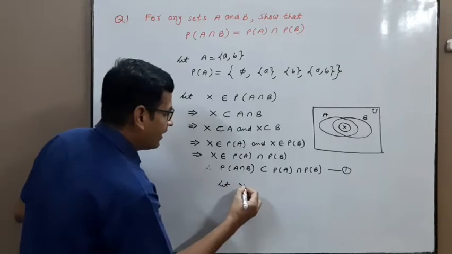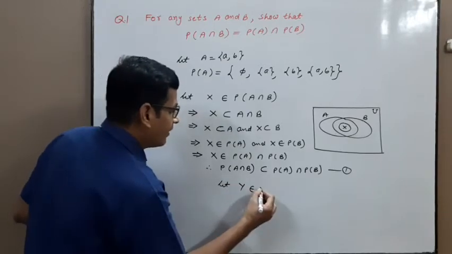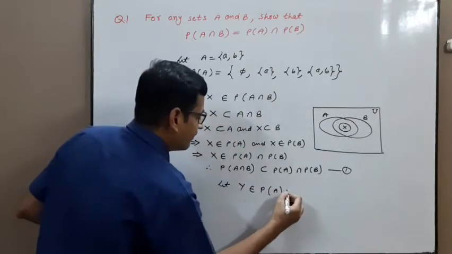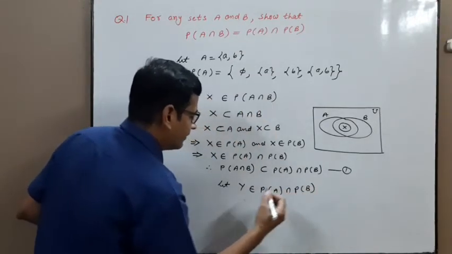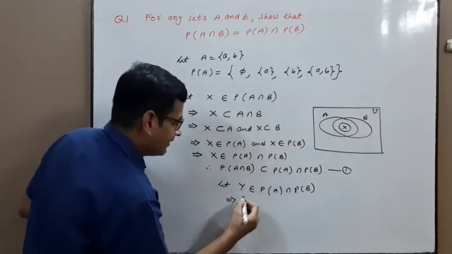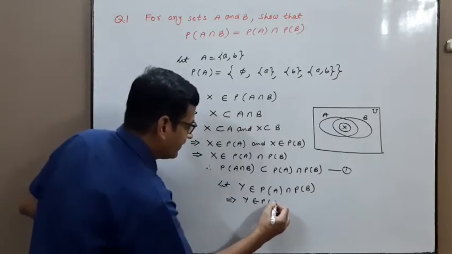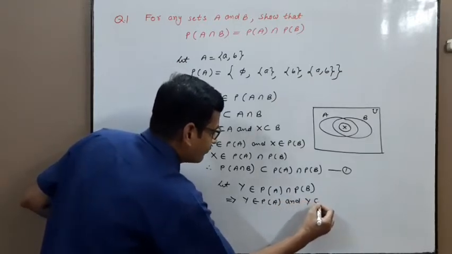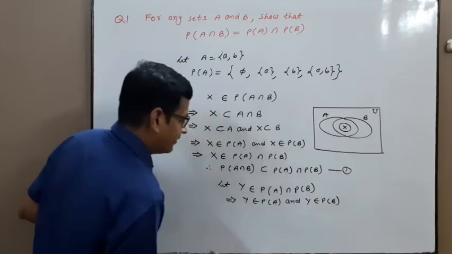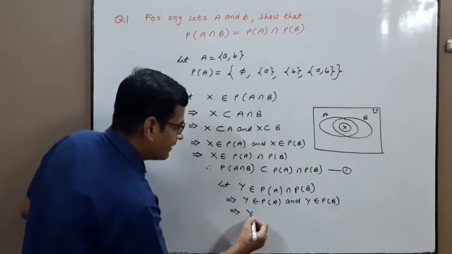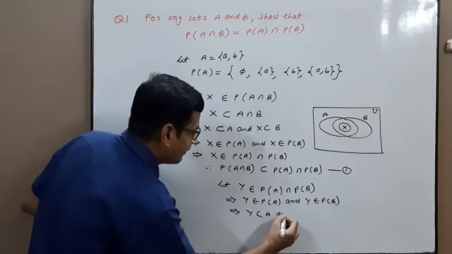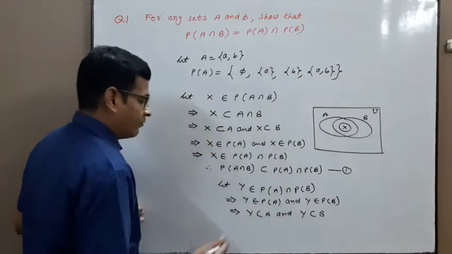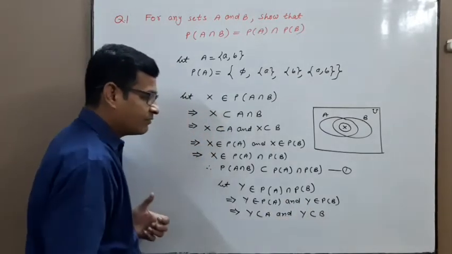Now take another element. Let Y belong to power set A intersection power set B. Implies Y belongs to power set A, intersection is and, Y belongs to power set B. Means Y is a subset of A and Y is a subset of B. So where is Y?